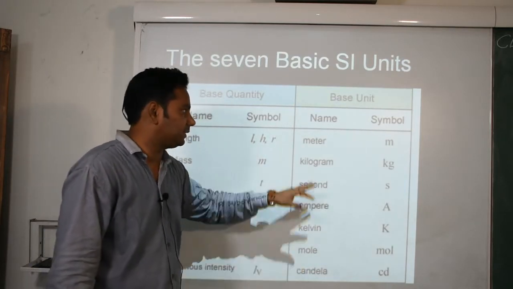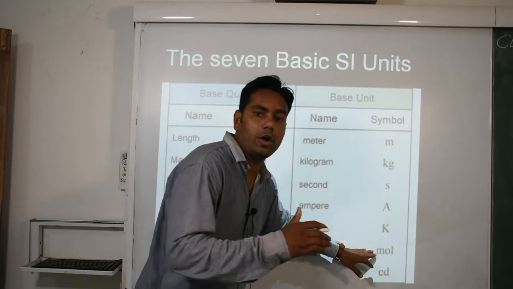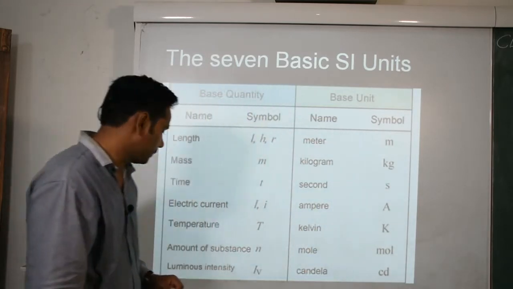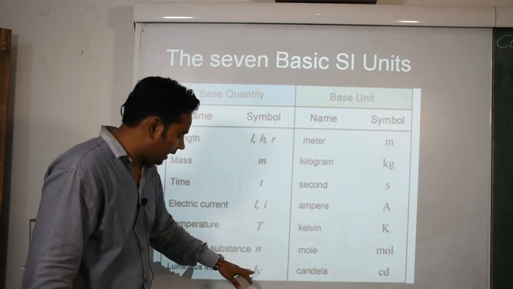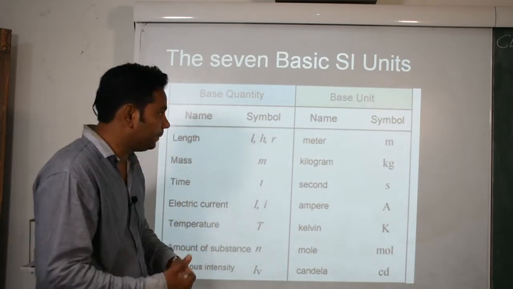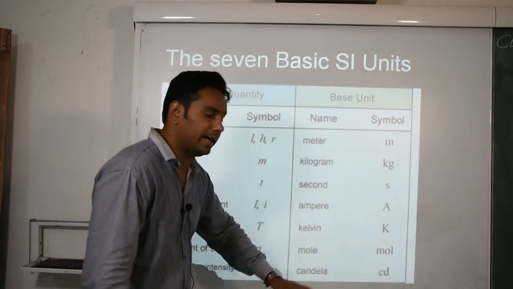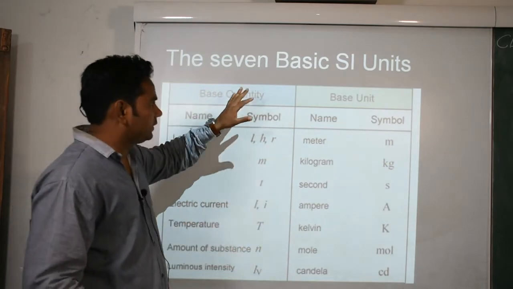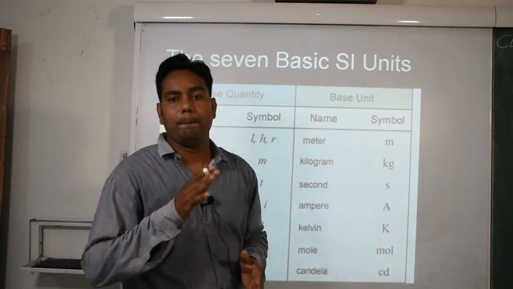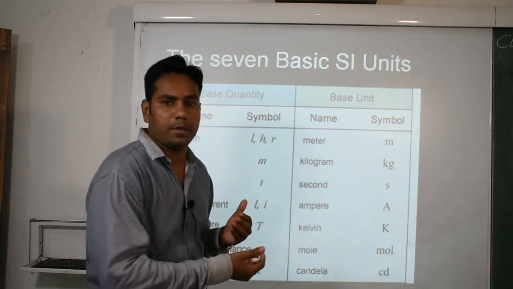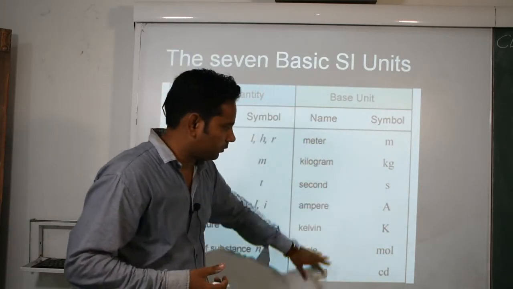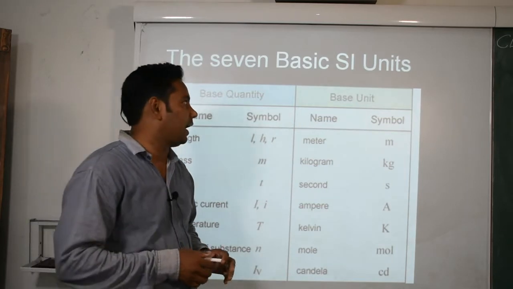Okay, mole, its name, and its symbol is mol. Then luminous intensity, it is denoted by Iv and its base unit is candela. Okay, these 7 base units are the base of measurement. Other units are derived from these 7 units.